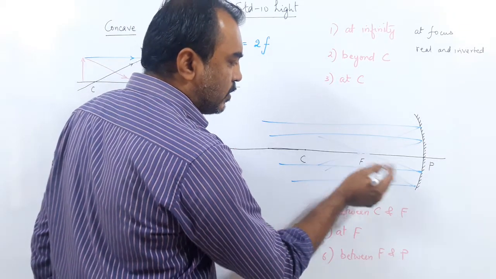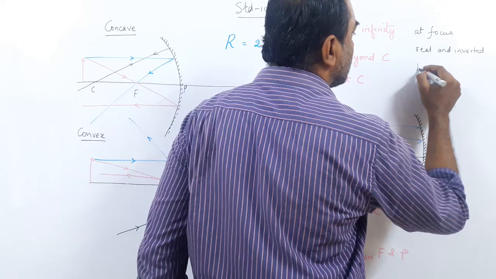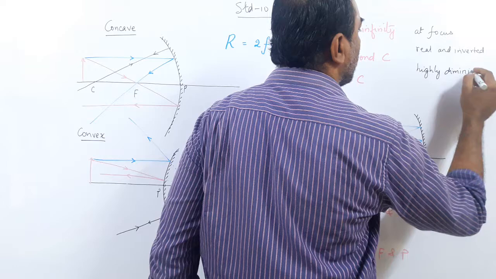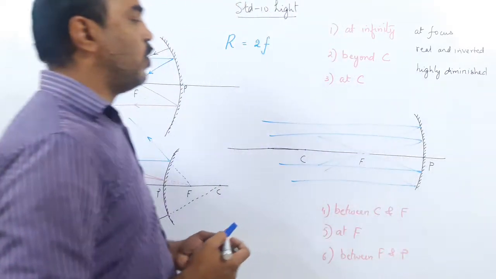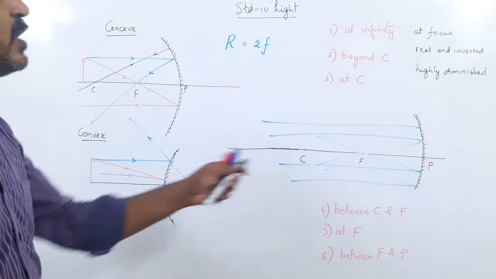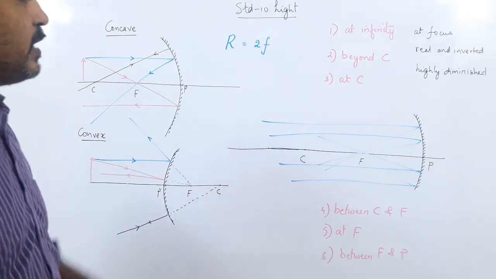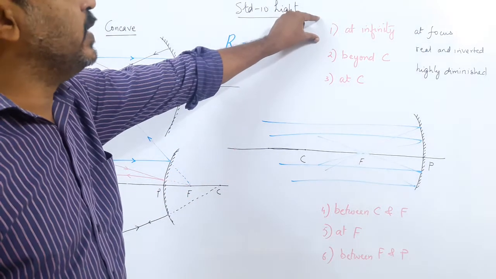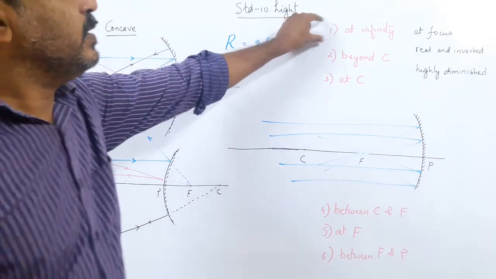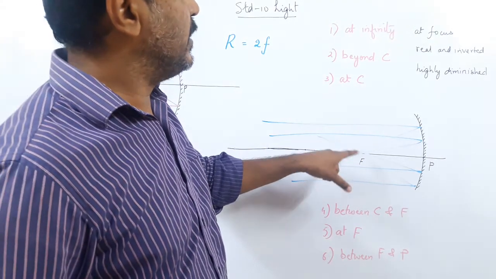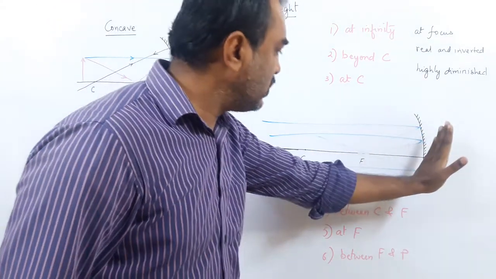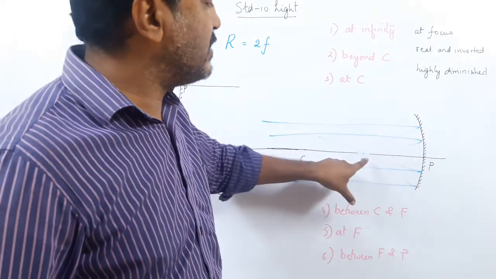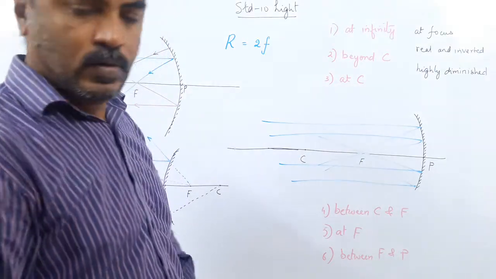And all meet at a point, so the image is highly diminished. Means very, very small. It is a highly diminished image. So you draw the lines parallel, they all pass through the focus. So when the object is put at infinity, the image is formed at focus. It is real and inverted. Why is it real? Because it is formed in front of the mirror, so it is real, and real is always inverted, upside down, and it is highly diminished. It's very, very small. Okay?